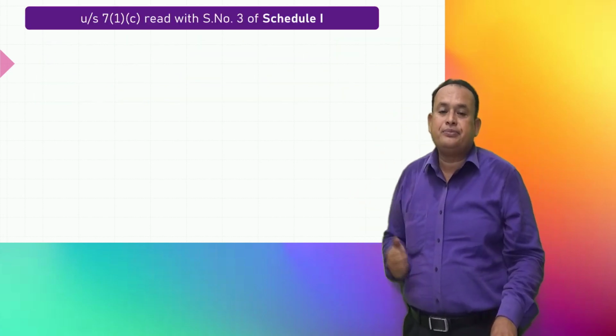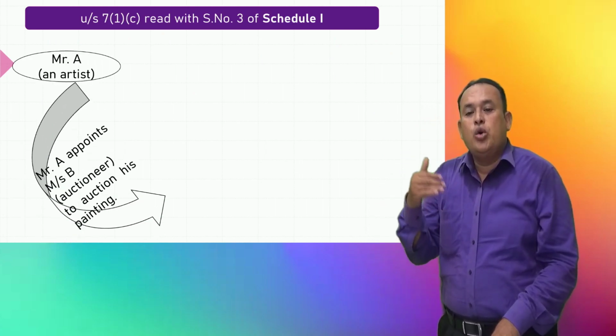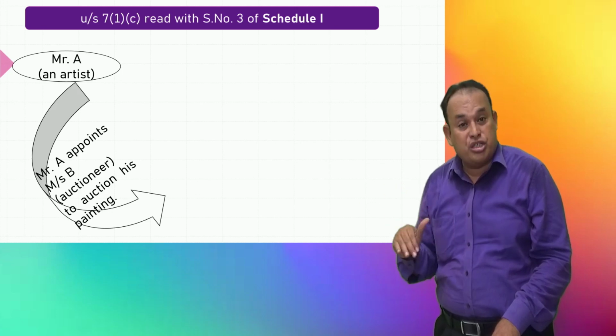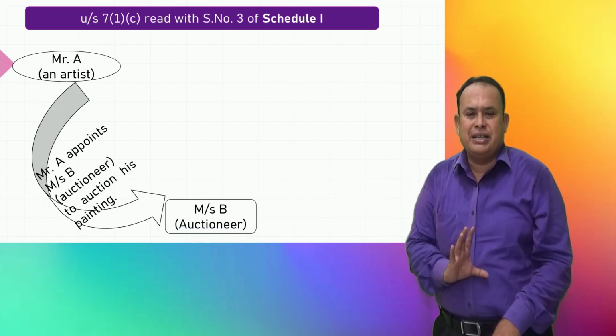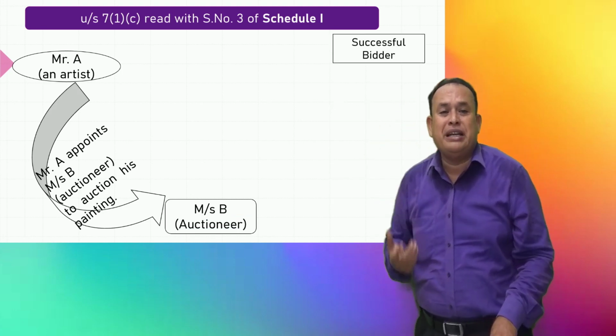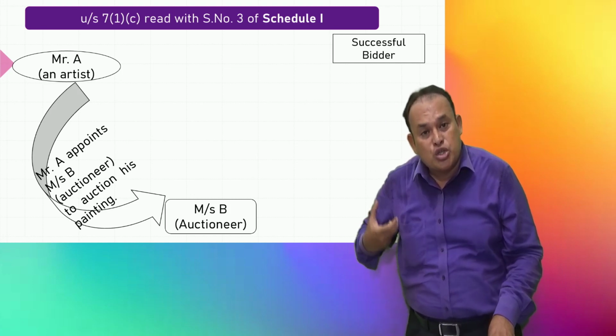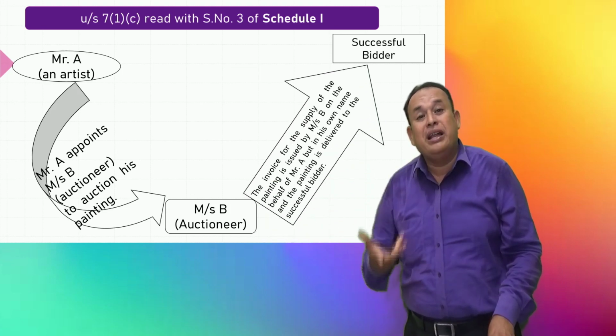Referring here. Look, my dear friends. Mr. A is an artist who has appointed Mr. B as auctioneer to sell his paintings. Mr. B is a simple agent, and Mr. A is the principal. Mr. B identified a successful bidder to whom Mr. B sold all the paintings by issuing his own invoice.